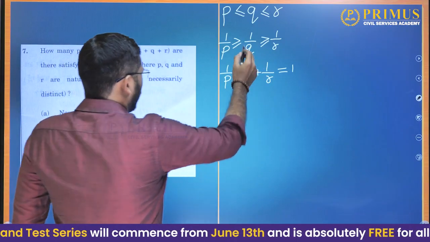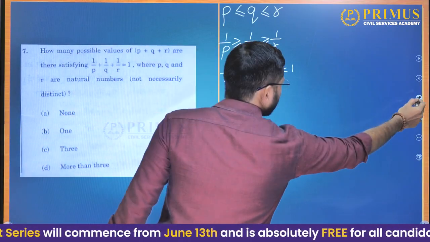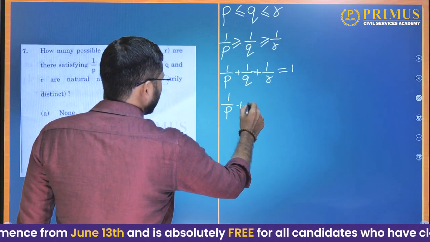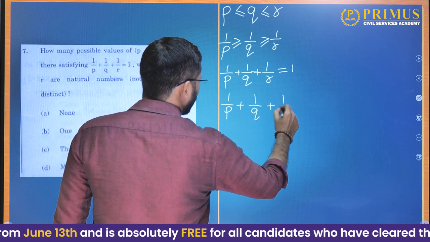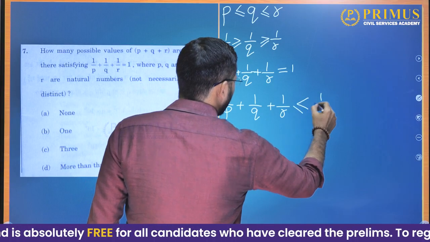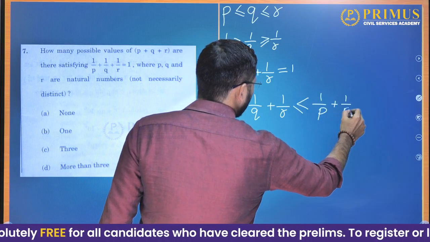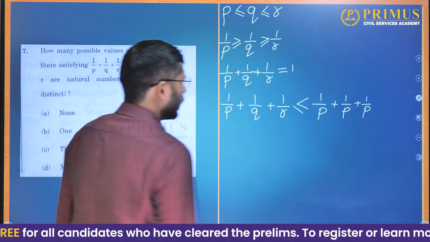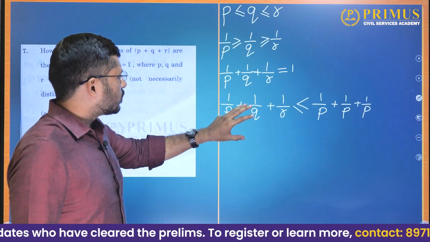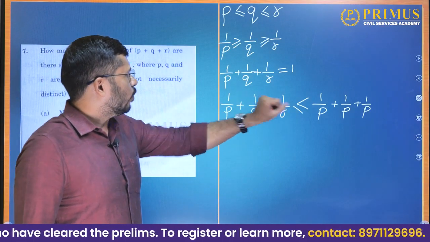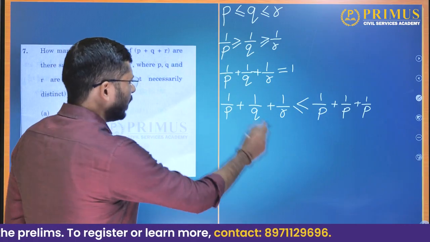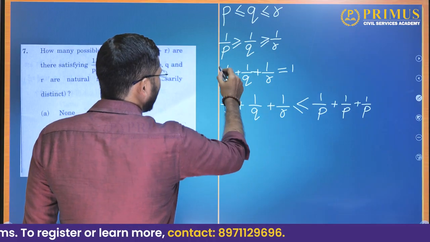So this thing 1 by P plus 1 by Q plus 1 by R has to be less than or equal to 1 by P plus 1 by P plus 1 by P, because Q and R can be lesser than 1 by P, but not more than 1 by P. But we know that 1 by P plus 1 by Q plus 1 by R is nothing but 1.